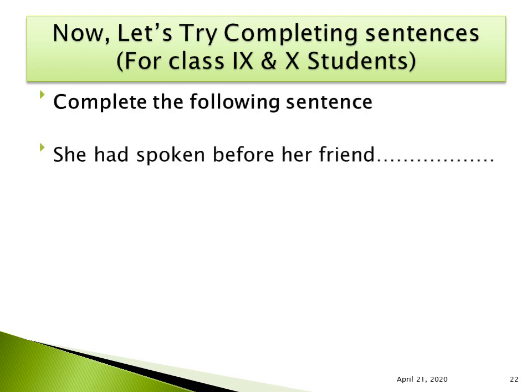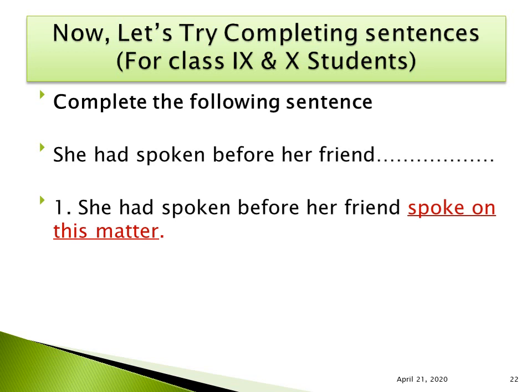He had spoken before her friend. So before, perfect. So what about the later part? It will be indefinite tense. So had spoken, past perfect. So you have to complete the sentence with any information, but with the correct form of verb, that is you have to add indefinite tense, past indefinite tense.